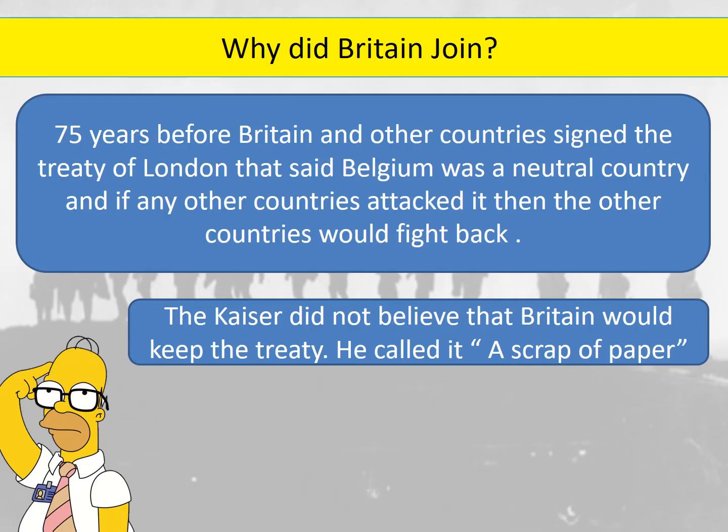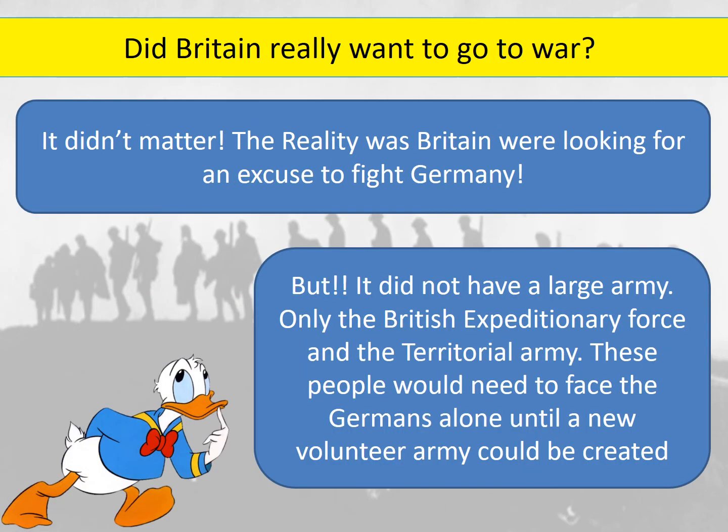So why did Britain join? Now, 75 years before, Britain and other countries had signed the Treaty of London, and that said that Belgium was a neutral country, and if any other countries decided to attack it, then the other countries would fight back. Now, the Kaiser of Germany at this time did not believe that Britain would keep to the treaty. He just called it a simple scrap of paper.